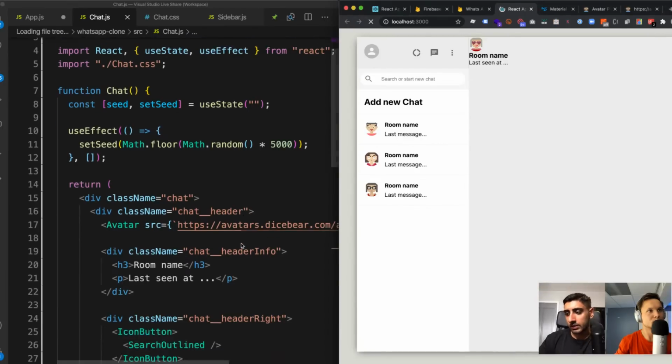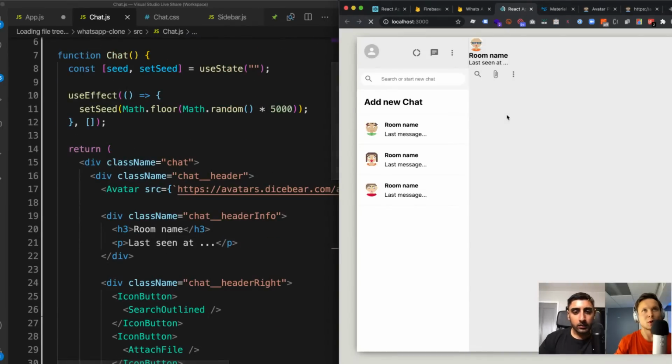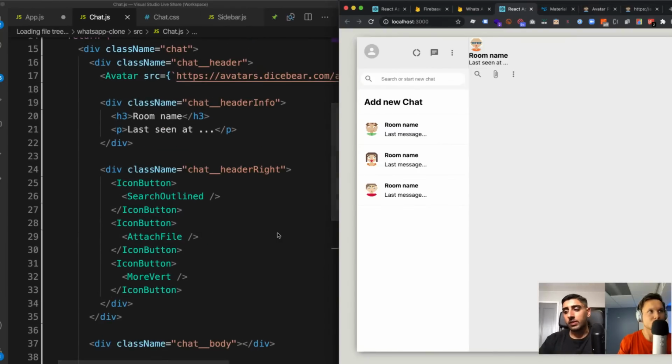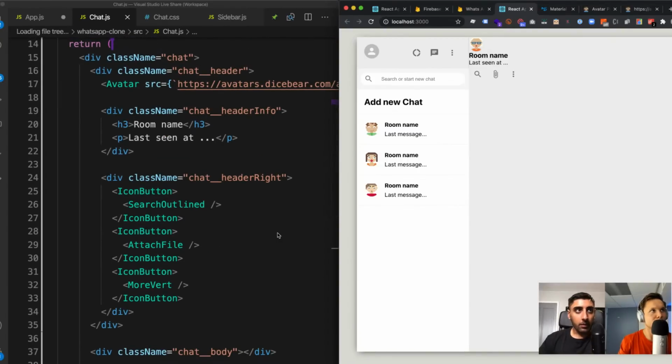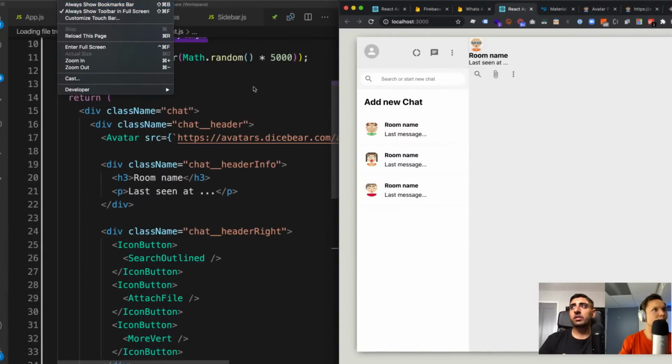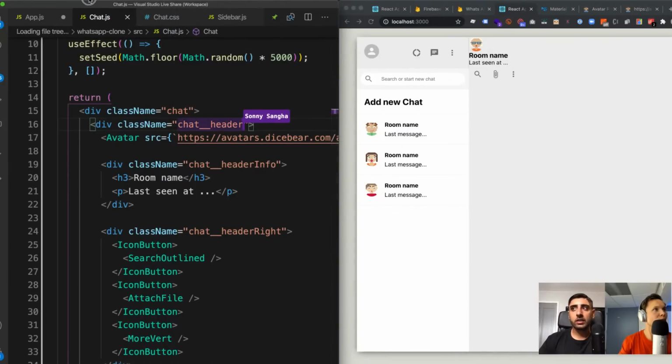And what we can now see is we should have three icons. Okay, and they're all clickable. Boom, boom. Okay, cool. So that's awesome. We can see those things right there, and that's really nice. But it's still not looking the way we want this to look. So I'm going to go ahead and style the chat header. I'm going to make the chat header look a lot nicer.